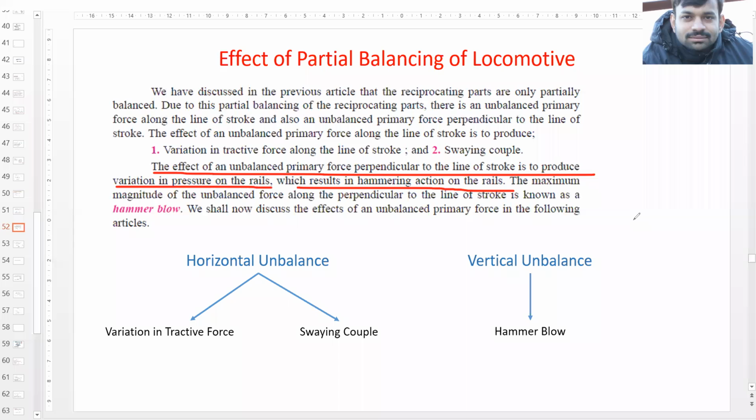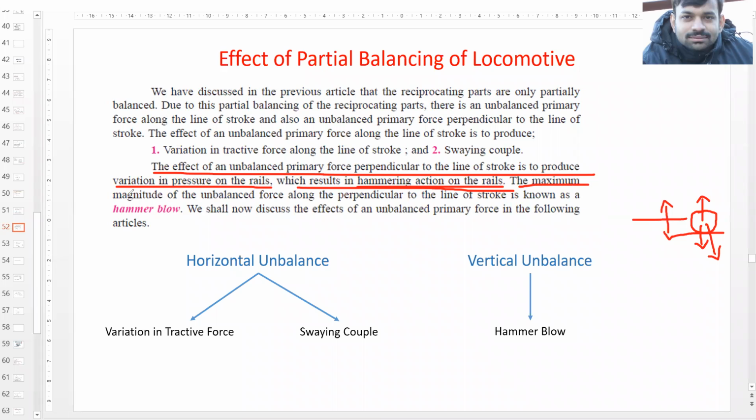this force which is perpendicular to the line of stroke, what this is doing is this is changing direction all the time, right? So what is happening to the wheel is there is no uniform pressure on the wheel. Okay, so the wheel will tend to raise from the rail, and when this direction changes, it will hit the rails again. So that hitting action is called the hammering action of the rails.